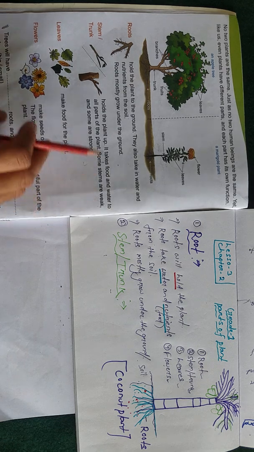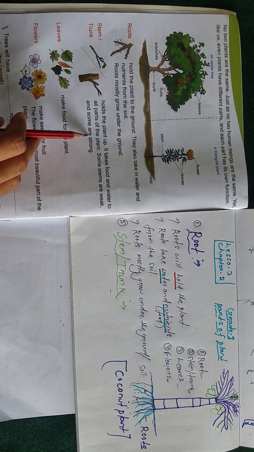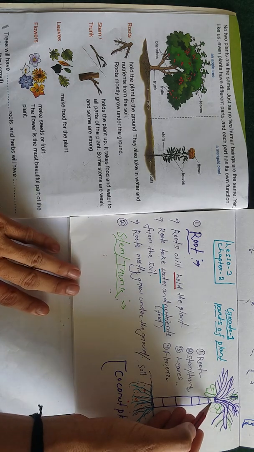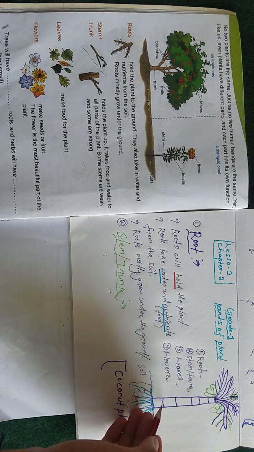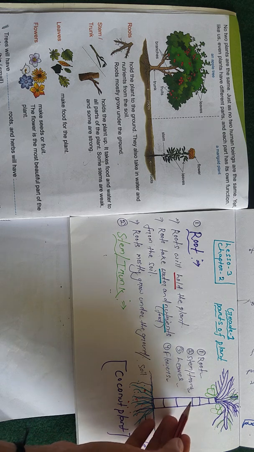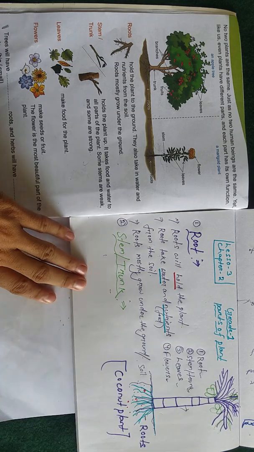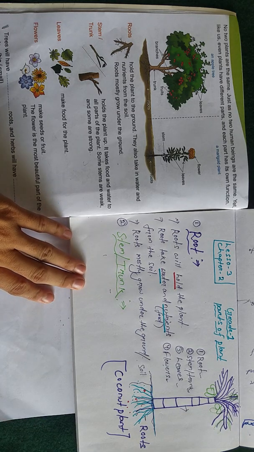Some stems are weak, some are strong. This is the longest and very strong part. Holds the plant up means it will help the plant to grow. So this part is called stem.